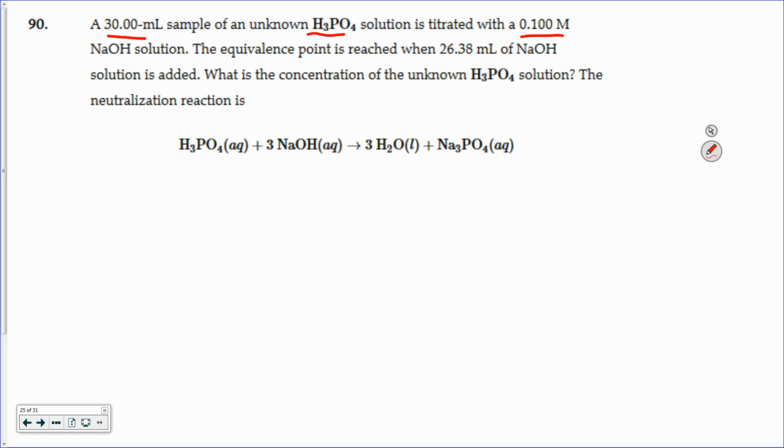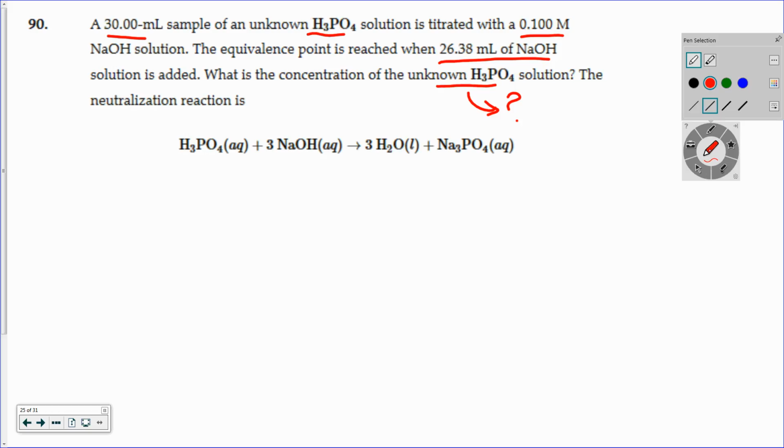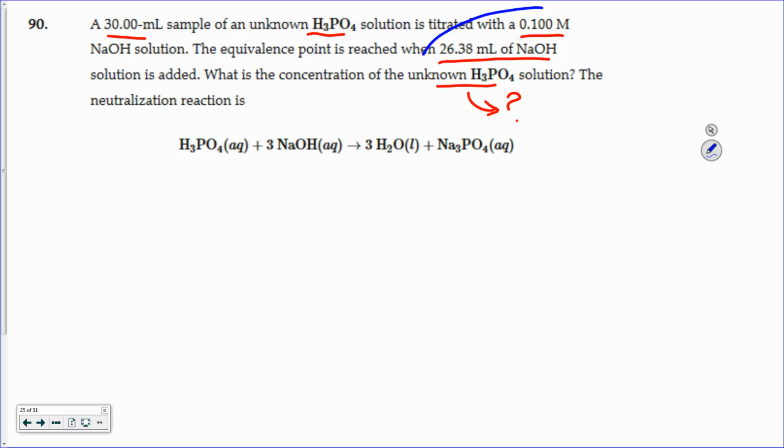It tells me that it takes 26.38 milliliters of NaOH to neutralize that solution or reach the equivalence point. I want to take that piece of information and find out what is the concentration or the molarity of the phosphoric acid, H3PO4.